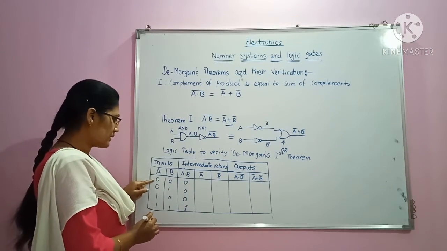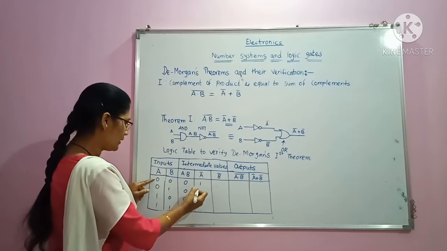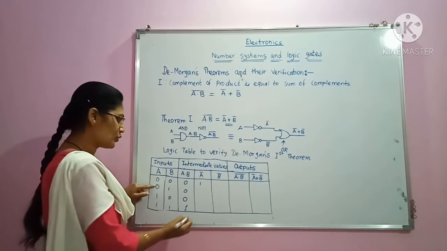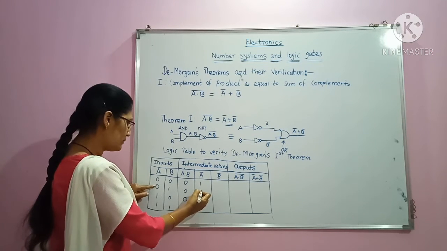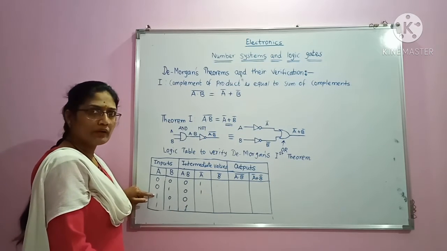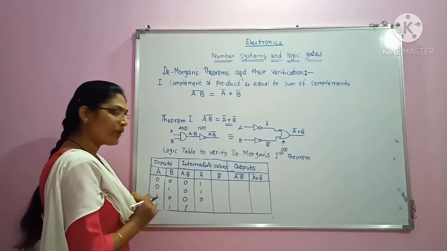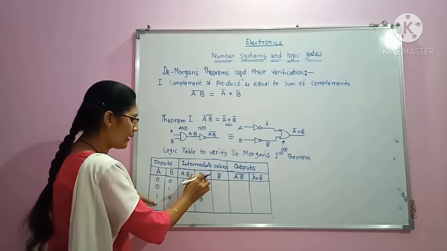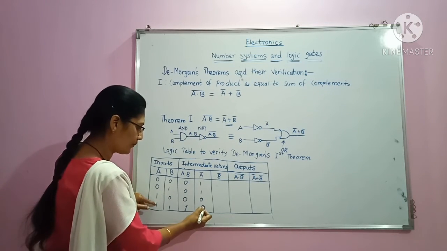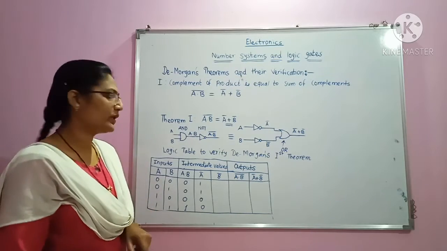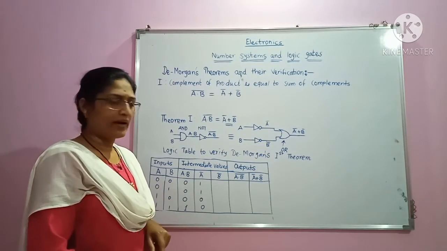So A is 0, so A bar becomes 1. Here A is 0, so A bar will become 1. A is 1, so it will invert and become 0. Now A is 1, so A bar will become 0.